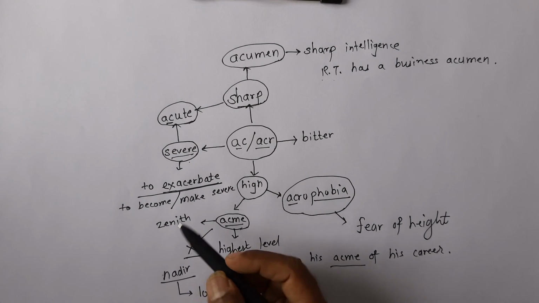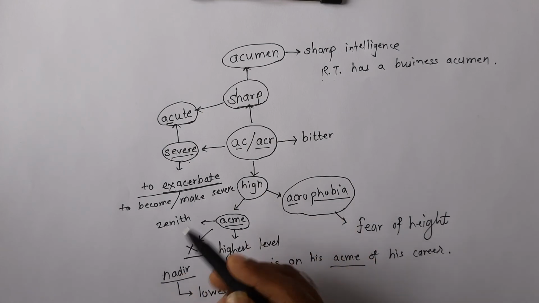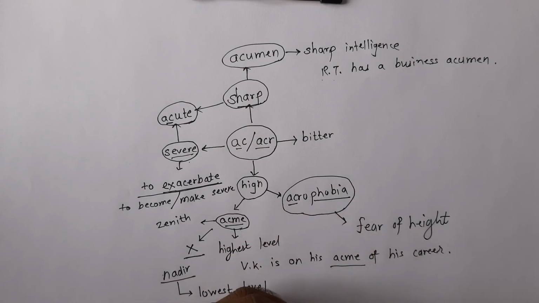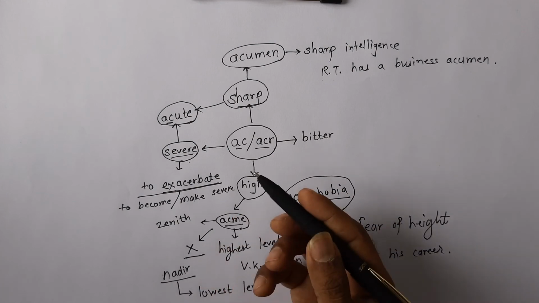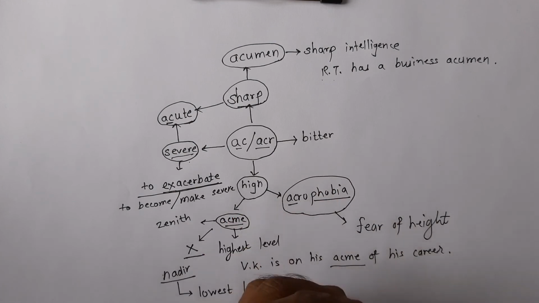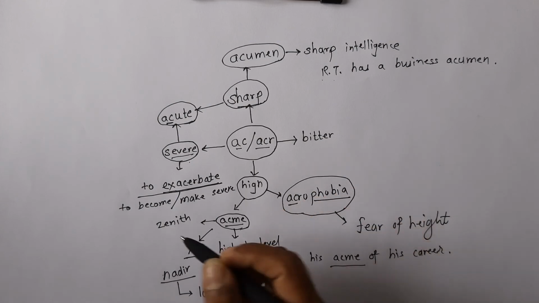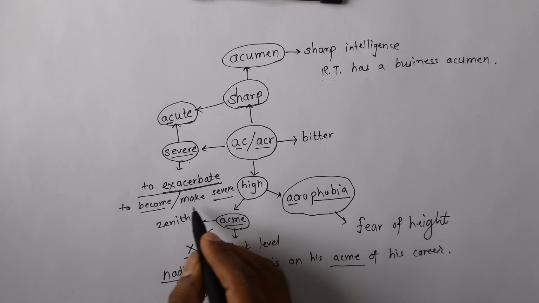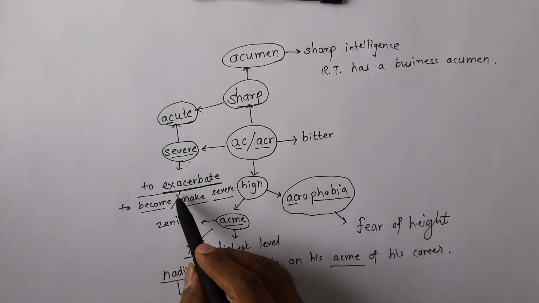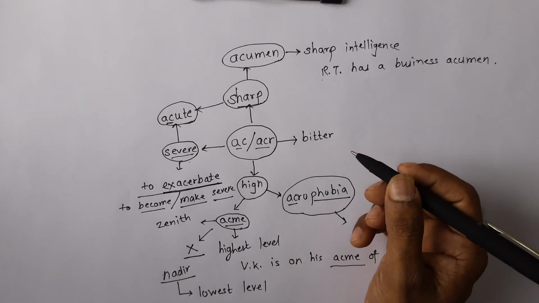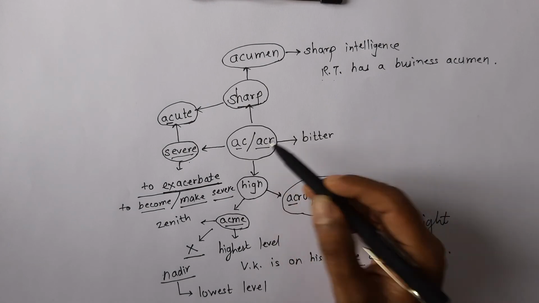We can also say that rising petrol prices are exacerbating the problems of the poor, which means the rising crude prices or petrol prices are making the problems of the poor severe. So it either means become severe or make severe. That is what this exacerbate is. You will often come across this word in the editorials of the newspaper. Please pay attention to this word and try to remember it with the help of this root.